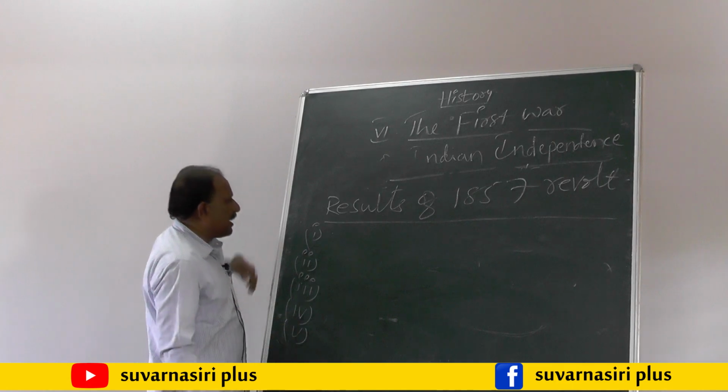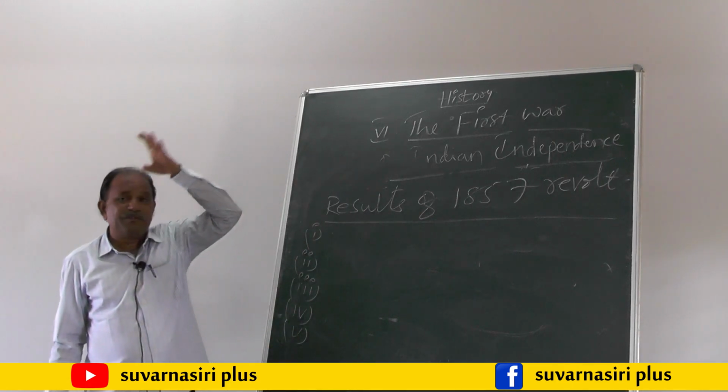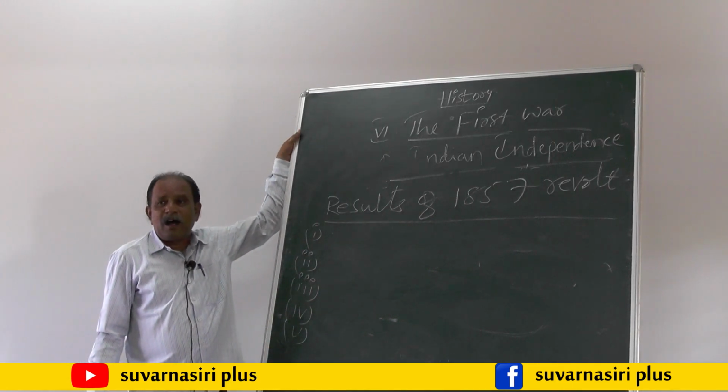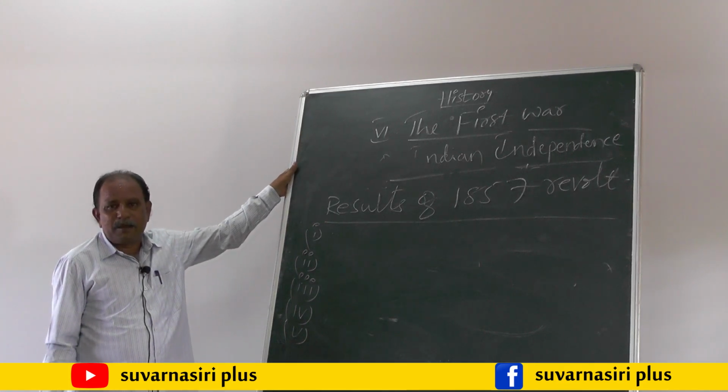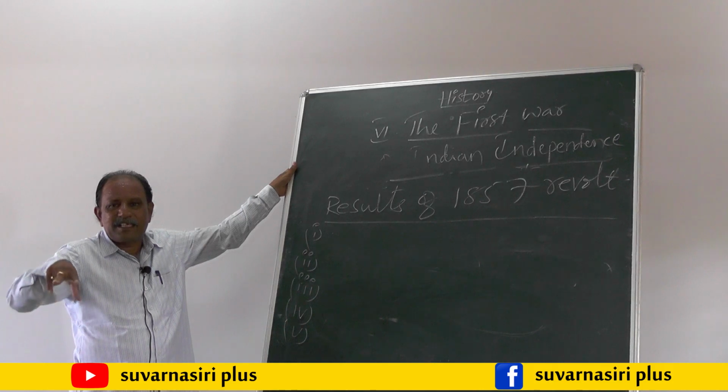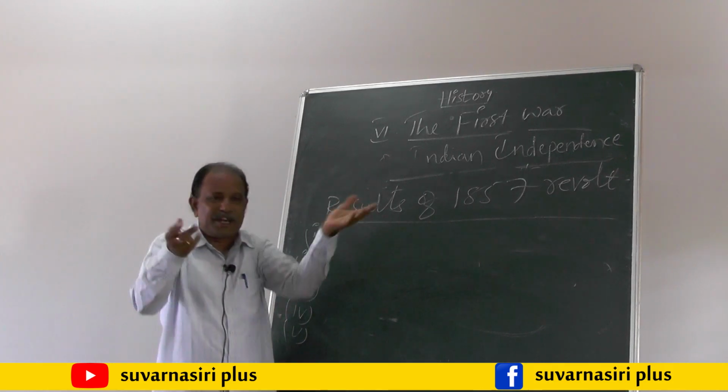The important points under the declaration of the Queen of England are: number 1, the local kings, those who had made some trade agreements with the English East India Company, will be continued.